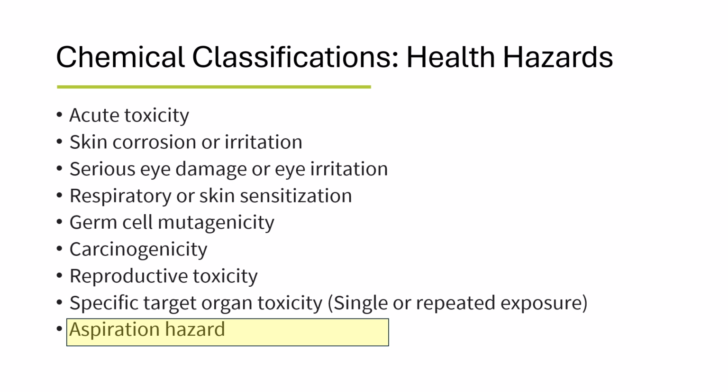Aspiration is the entry of a liquid or solid directly or indirectly from vomiting into the trachea and lower respiratory system. Aspiration hazards cause severe acute effects such as chemical pneumonia, lung damage, or death which may occur after aspiration of a chemical.